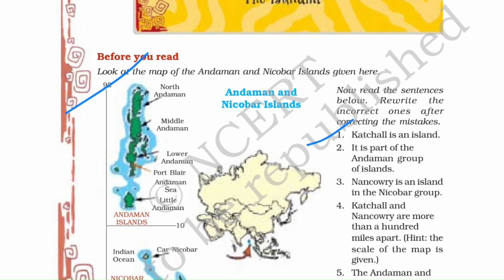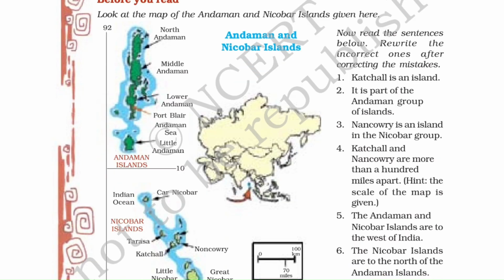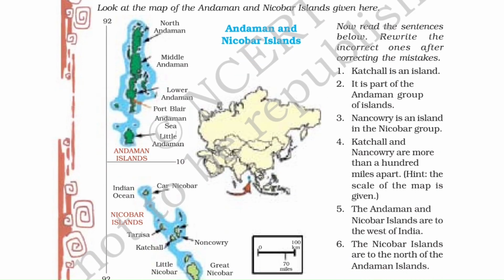Now the first one, Kachal is an island. If you scroll here, you can see Kachal is an island. Here you can see Nicobar Island. So this is correct, and I am writing C for correct.